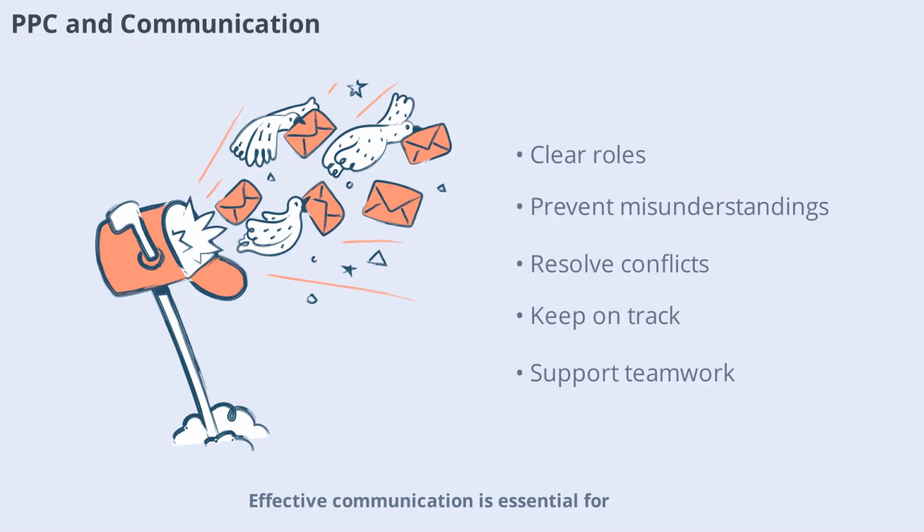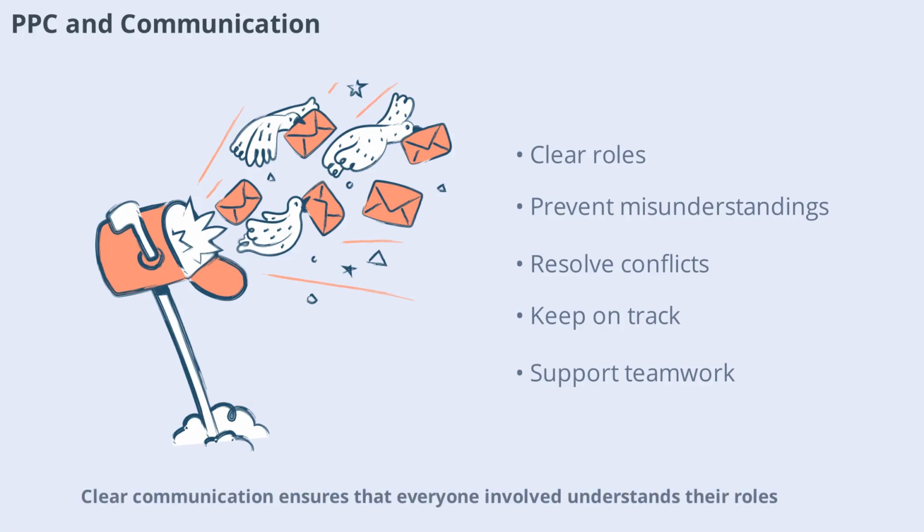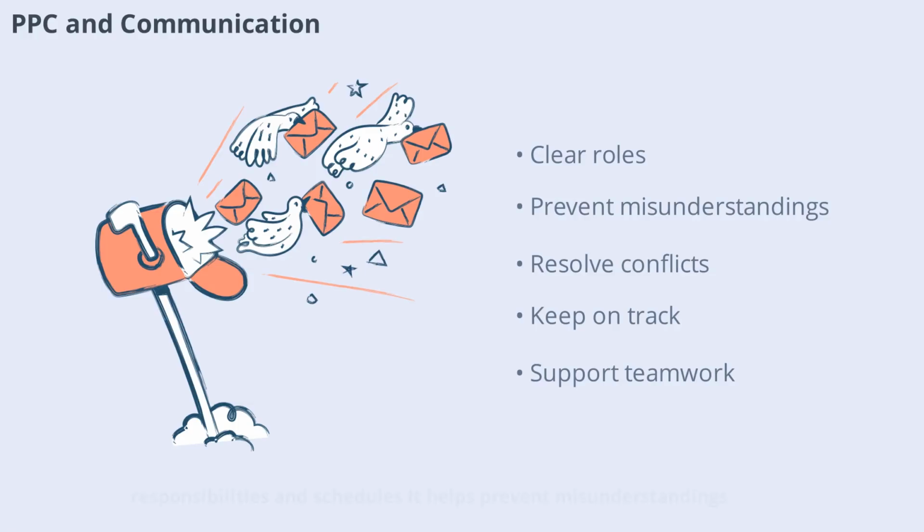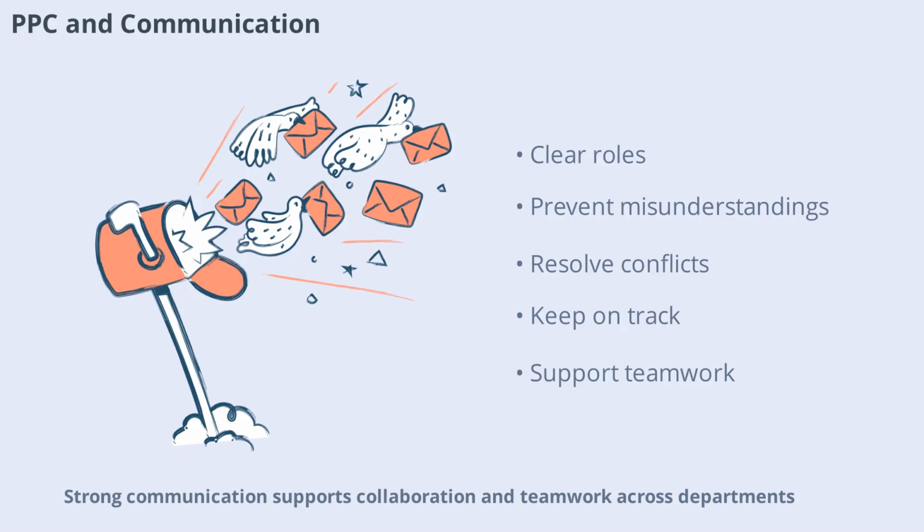Effective communication is essential for successful production planning and control. Clear communication ensures that everyone involved understands their roles, responsibilities, and schedules. It helps prevent misunderstandings, resolve conflicts, and keep production on track. Strong communication supports collaboration and teamwork across departments.